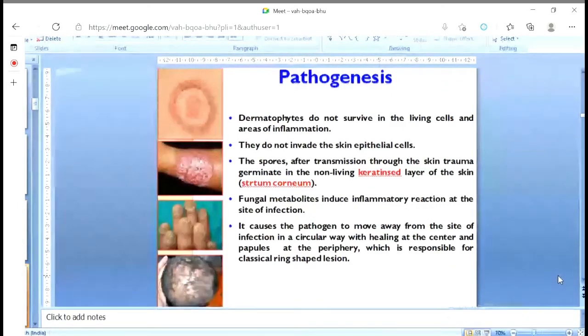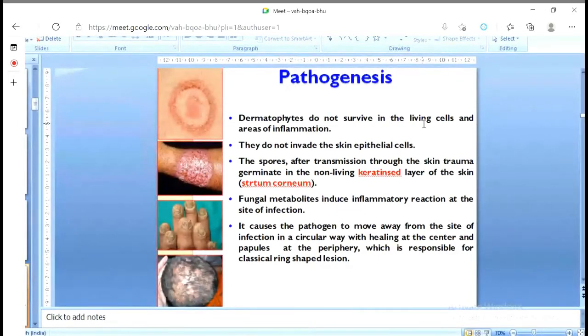Let us understand a little bit the pathogenesis, how the disease develops. Now look at the infection site. It is known as ringworm. Why did the name ringworm come? Because of this circular, ring-shaped infected area. Generally, dermatophytes do not survive in living cells. That is interesting. When the cells are alive, they don't survive.